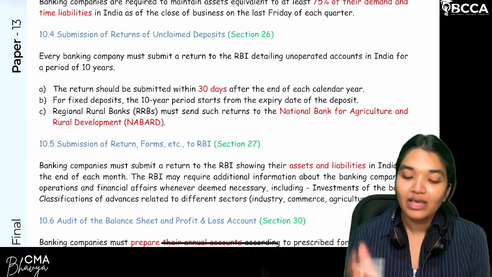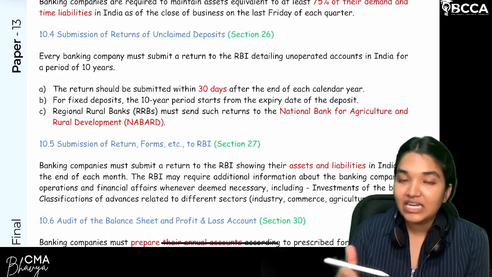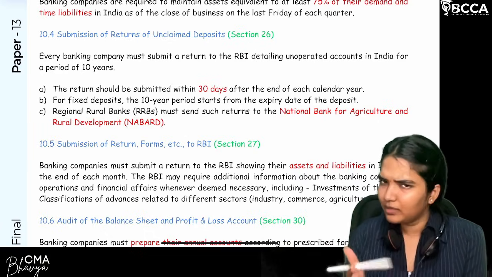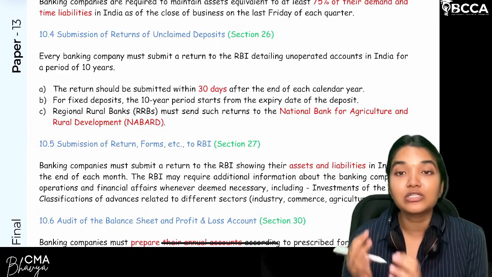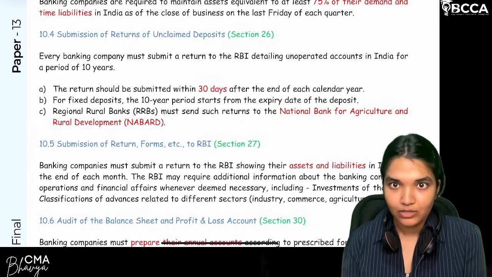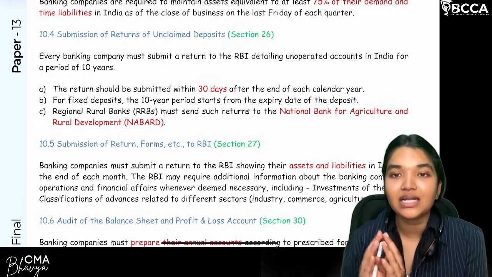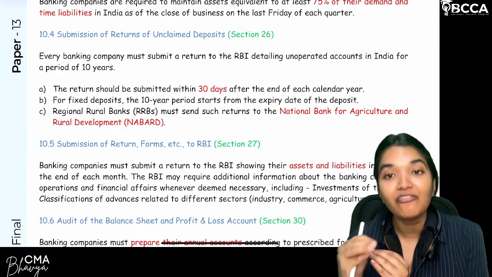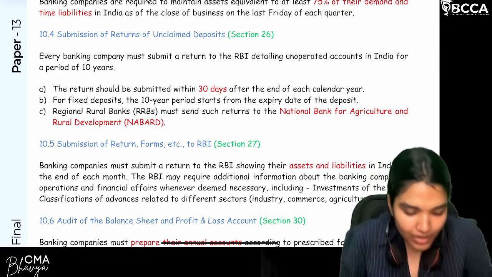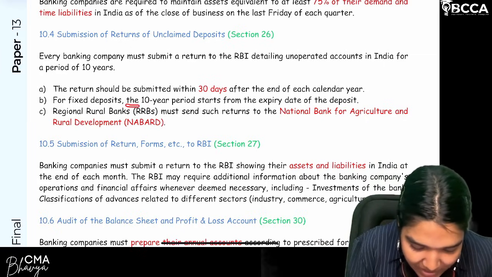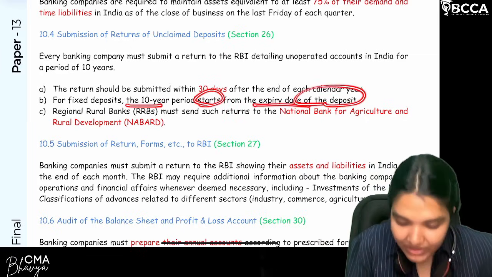First of all, for fixed deposit, whatever the period is, 5 years, 10 years, 20 years, if the fixed deposit amount is not operated, the 10 years unoperatedness condition will be applicable from when? After the expiry of the fixed deposit. Clear? So for fixed deposit, the 10-year period starts from the expiry date of the deposit.